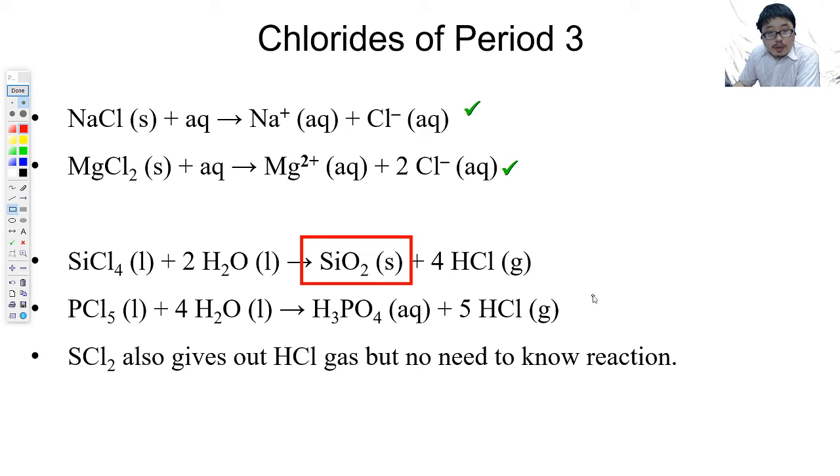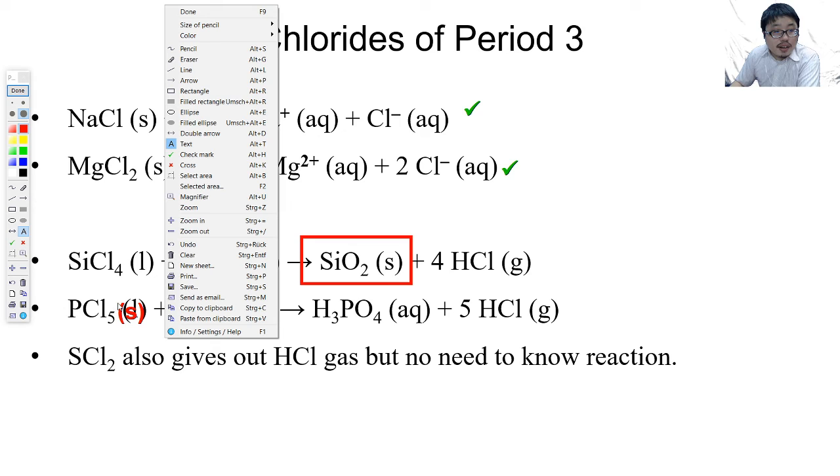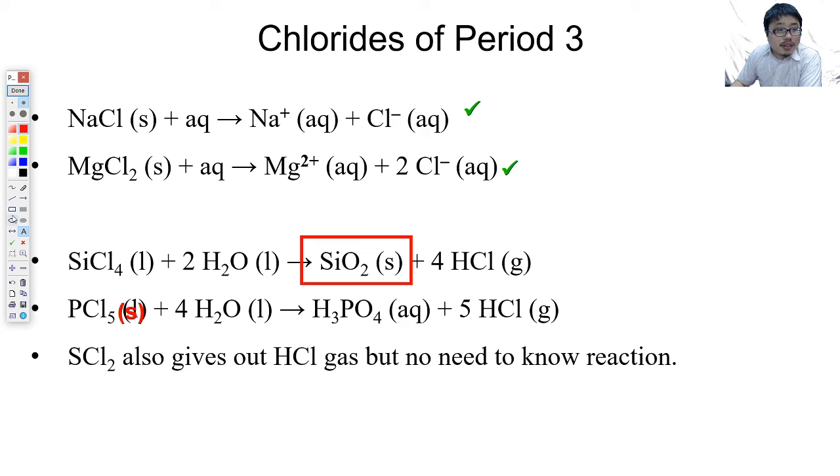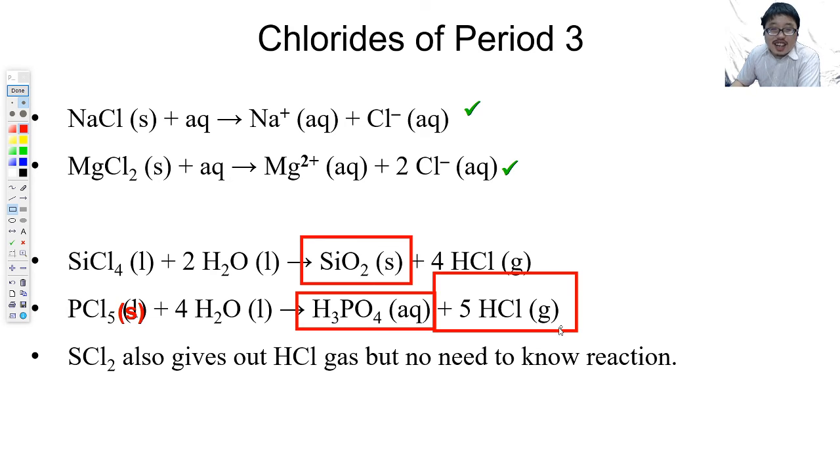Hold on, what I want to add? Oh, sorry, there's a slight typo here. This isn't liquid, this is solid. So PCl5 reacts with water to give you phosphoric acid and HCl, also making the solution acidic.